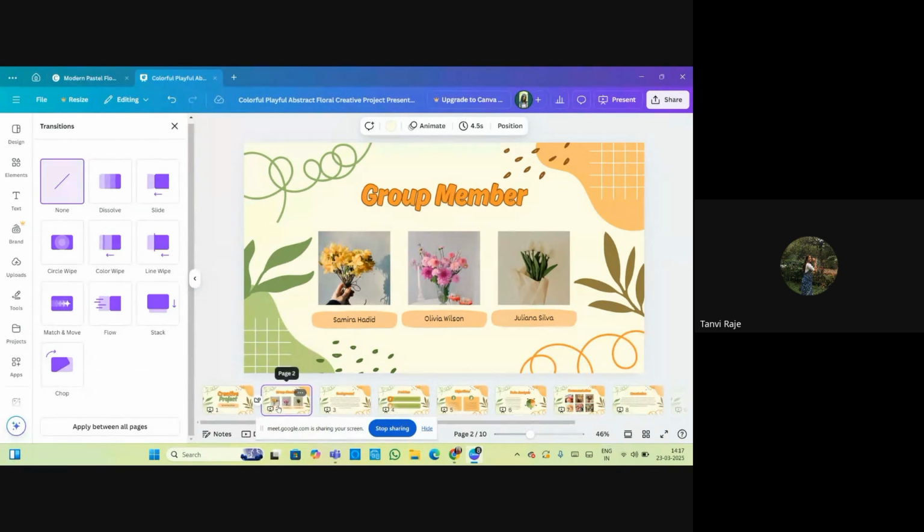Now, for example, if you have finished your presentation, and you have to move your second slide to the third or fourth number, you can just drag this slide and move it wherever you want.